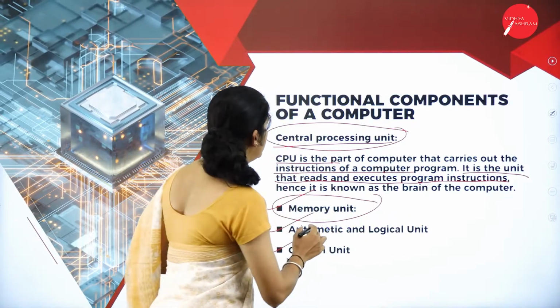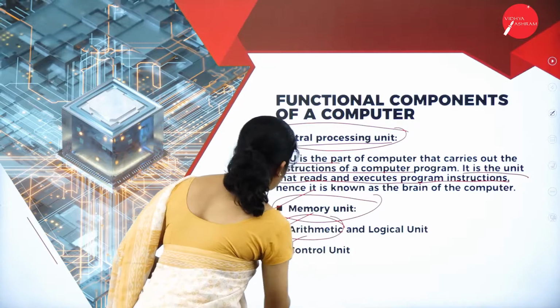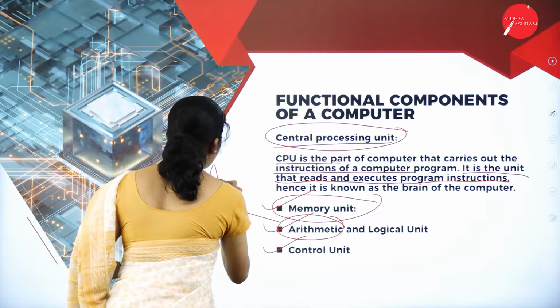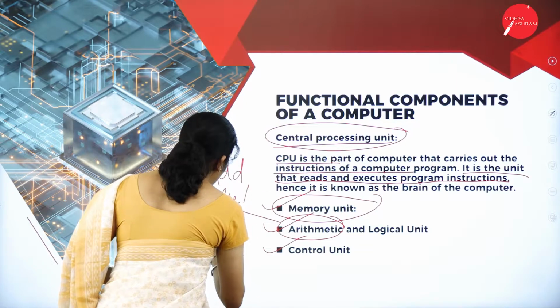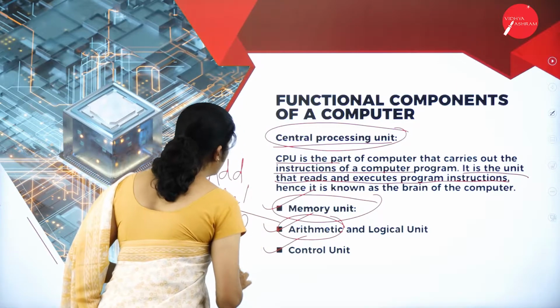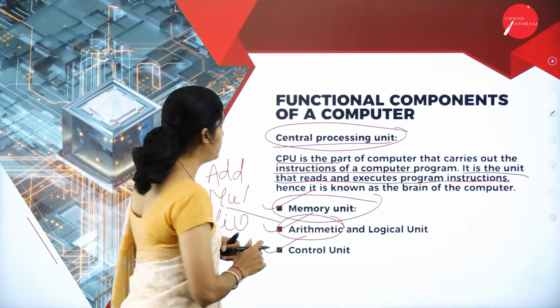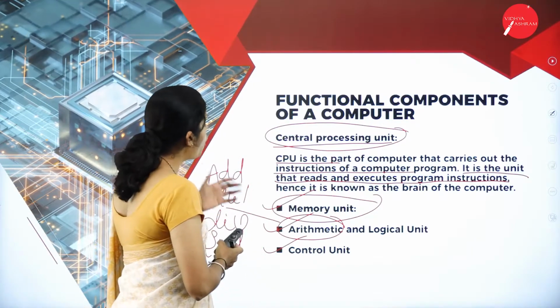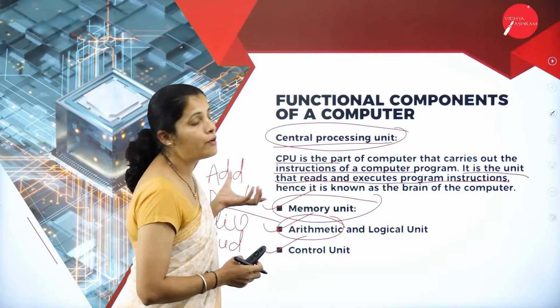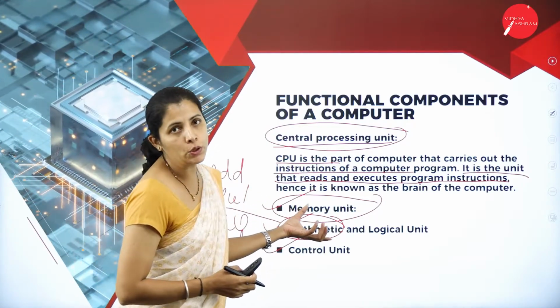The arithmetic unit is responsible for performing addition, multiplication, division, and also subtraction. These are some of the operations performed by the arithmetic unit.